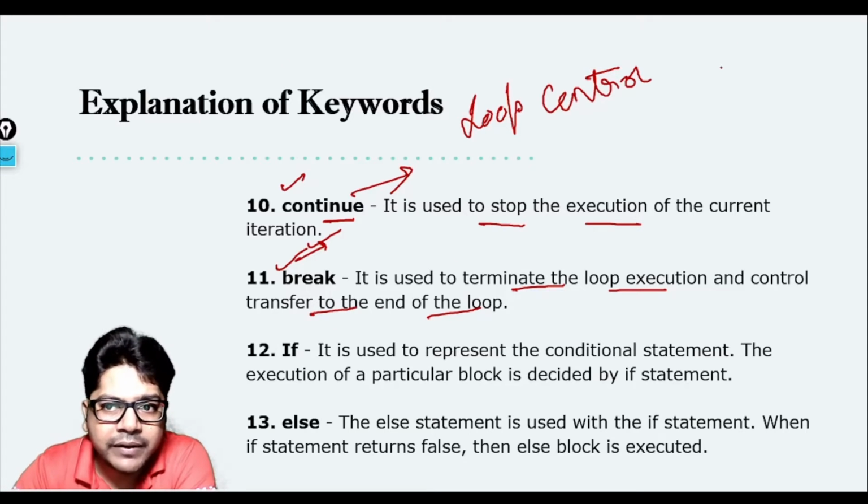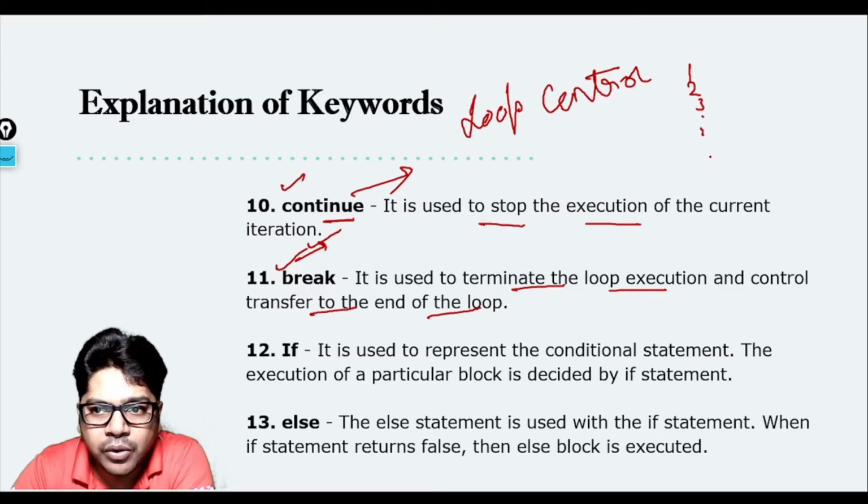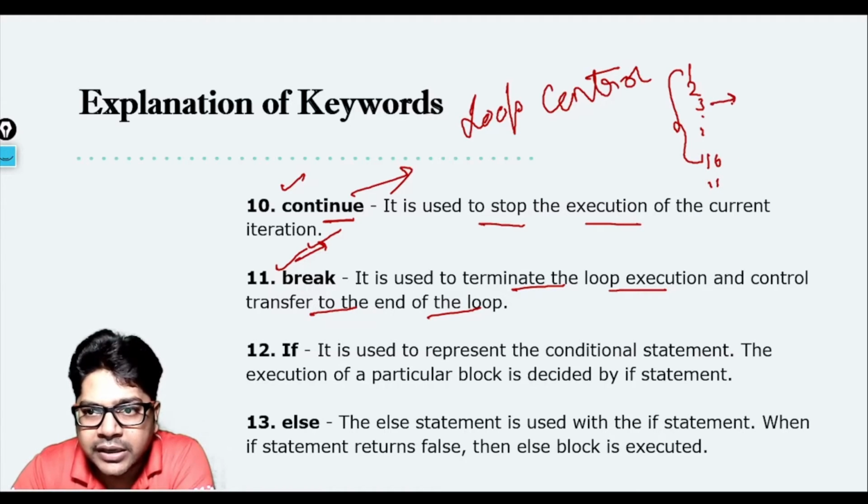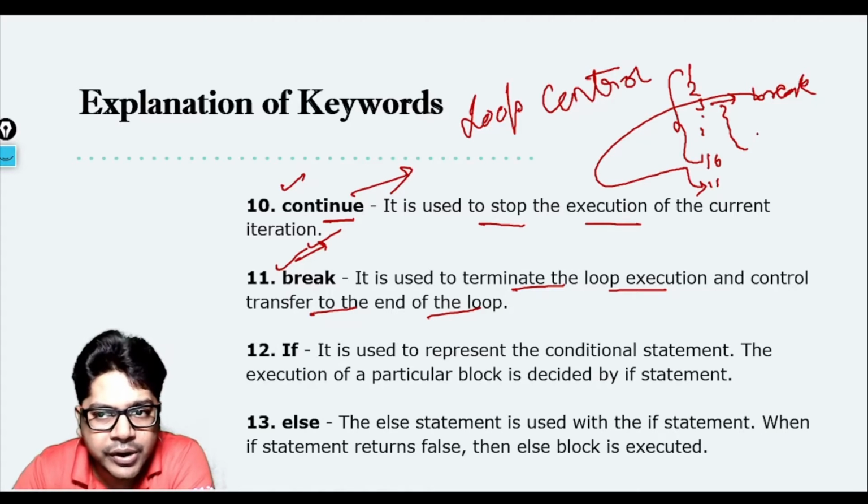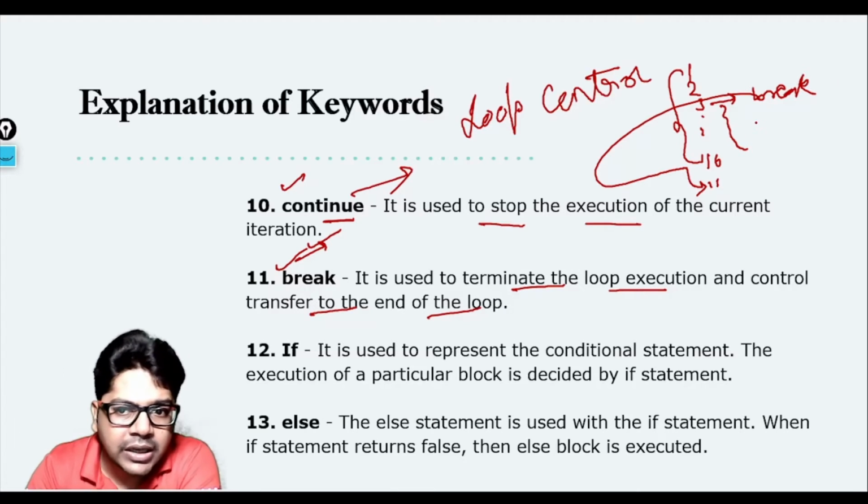So let's suppose that you have 10 lines, 1, 2, 3 and so on up to 10, and then 11. These 10 lines are part of the loop. Okay, in the third statement you got break. So the moment the break is there, it will transfer the control to the 11th line. It will not allow 4, 5, 6, 7, 8, 9, 10 to execute. So break means terminate the loop execution.